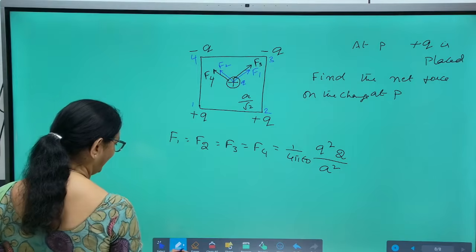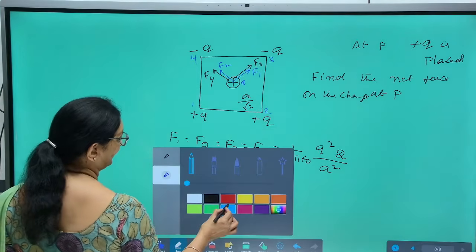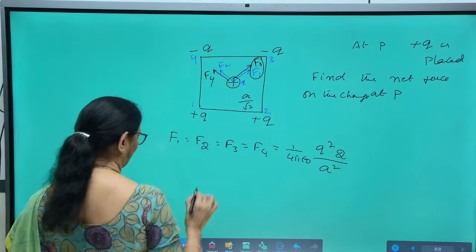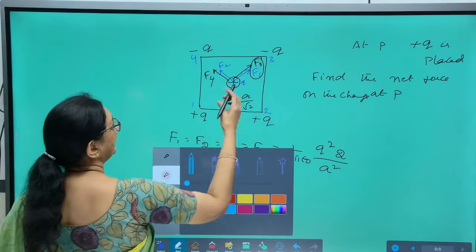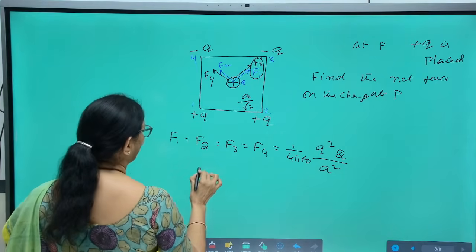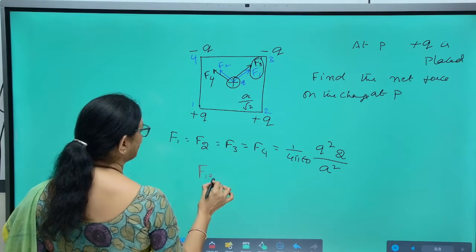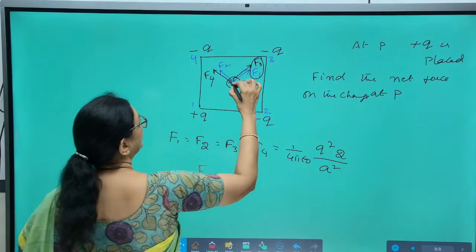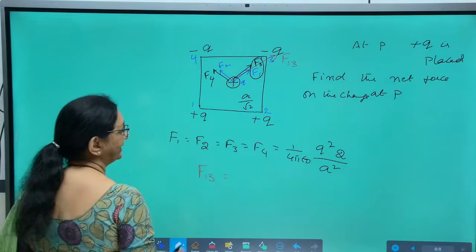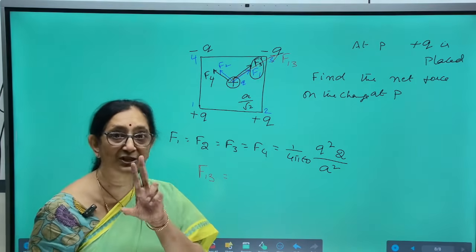Now, you need to follow this very, very carefully. Look here, F1 and F3 are equal and in the same direction. Their resultant is F13. When two equal forces are in the same direction, the resultant is 2F.